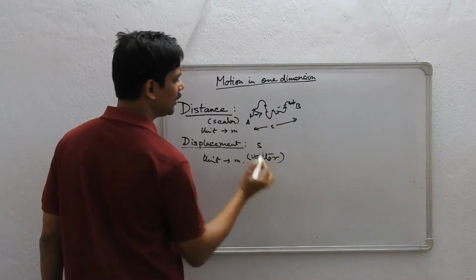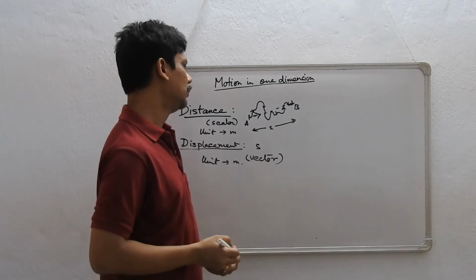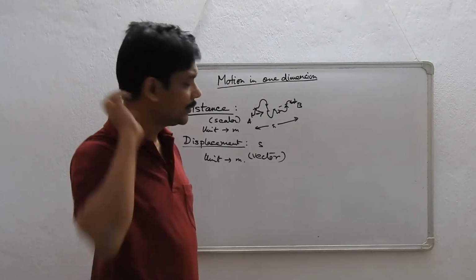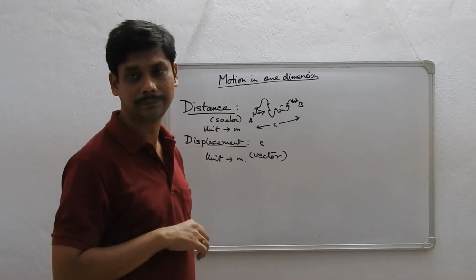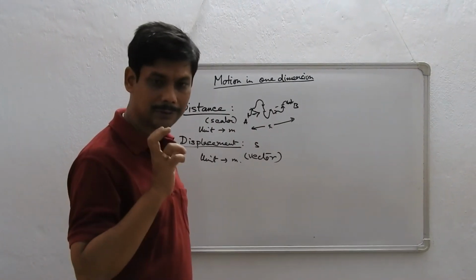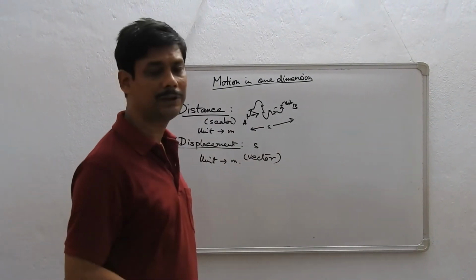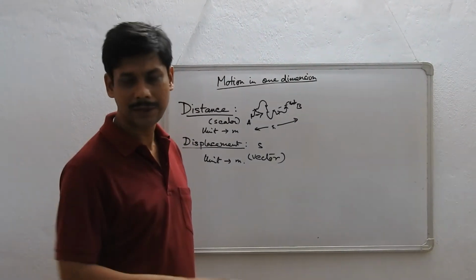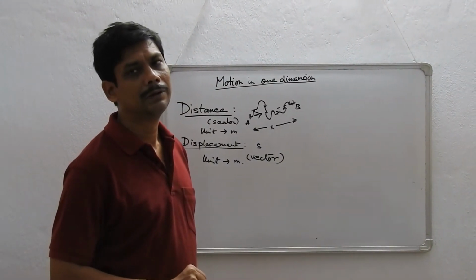Now, vector quantities are those which have got a magnitude as well as a direction. Distance only has a magnitude; it does not have any direction.